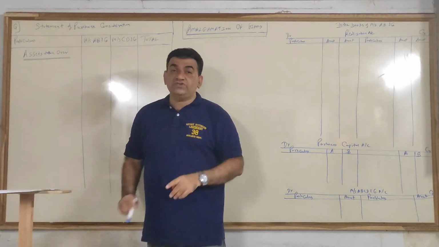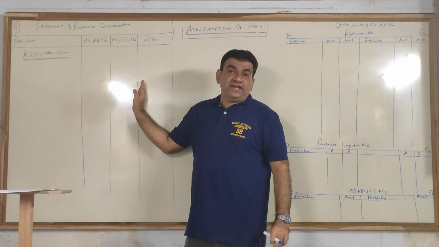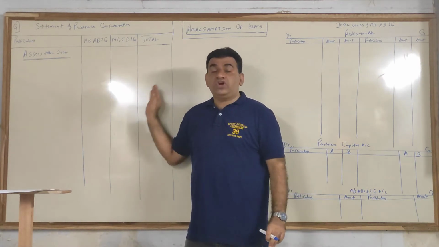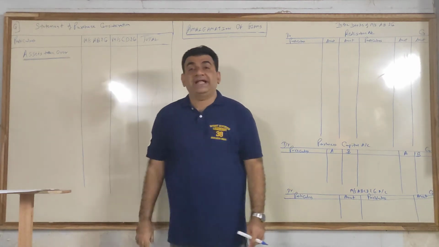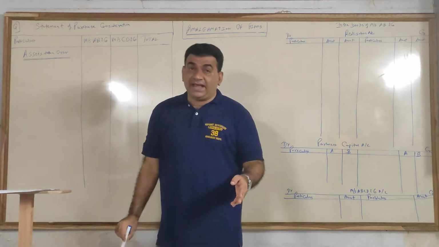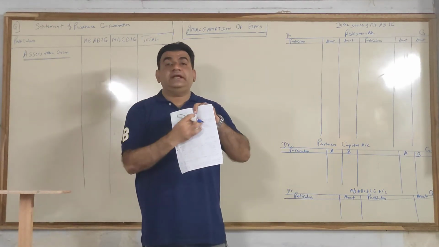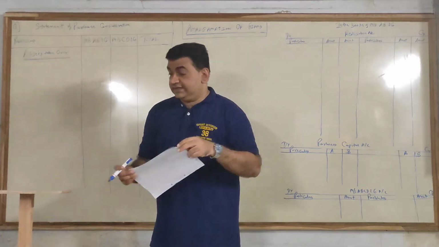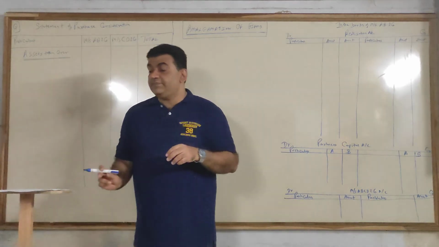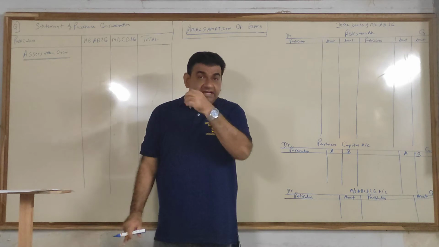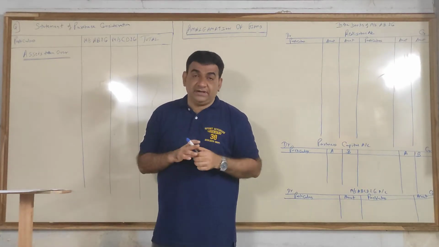Where the revised value is given, you will put the revised value, and where revised value is not given, the book value, that is the value appearing in the balance sheet. Now let's take one by one. Let's focus right now only on the asset side. Now see, land and building. In both A, B and C, D's books there is land and building.